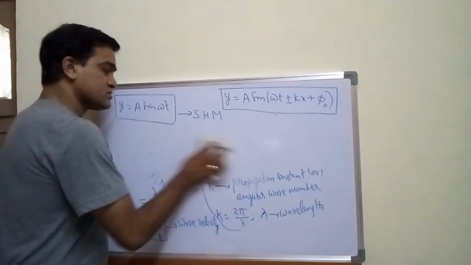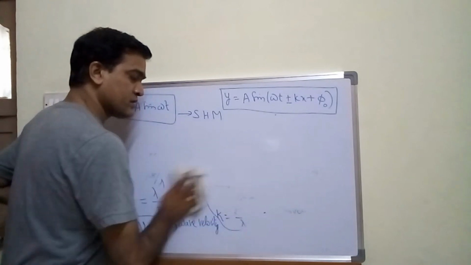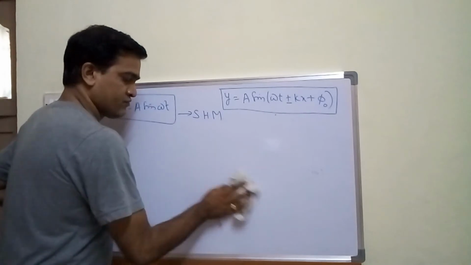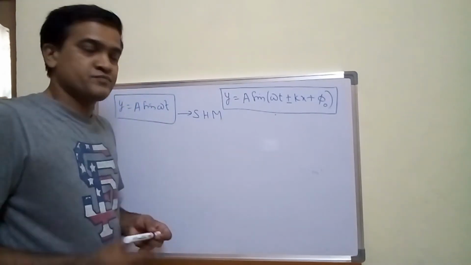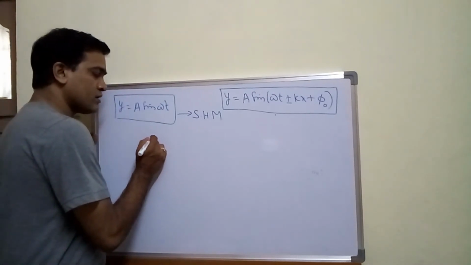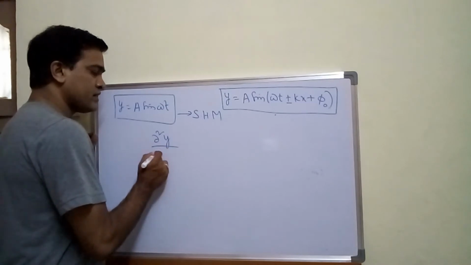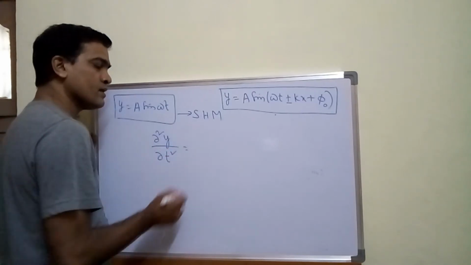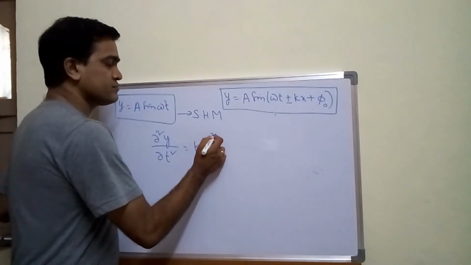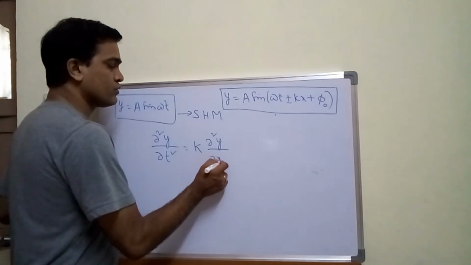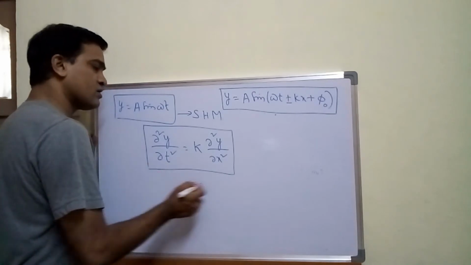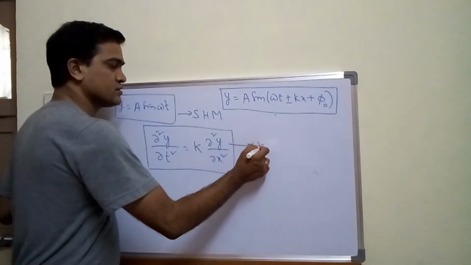But what is the wave equation? I have given you the formula for the wave equation, if you remember, because y depends upon x and t, both x and t. So if you recall the formula, ∂²y/∂t² is equal to k, which is a constant, times ∂²y/∂x². Very important formula. This is called the wave equation.